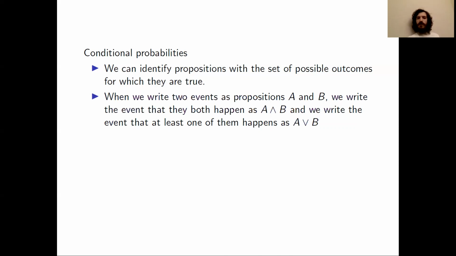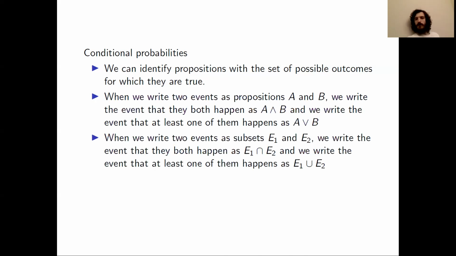And when we write two events as propositions A and B, so when we write those events in words instead of sets, we'll write the event that they both happen as A and B. And we'll write the event that at least one of them happens as A or B. On the other hand, if we have two events that we're representing as sets, which we'll call E1 and E2, we'll write the event that they both happen as E1 intersect E2, and we'll write the event that at least one of them happens as E1 union E2.